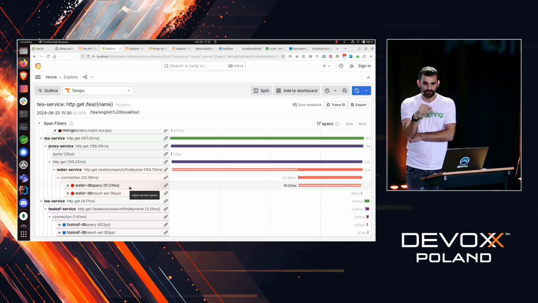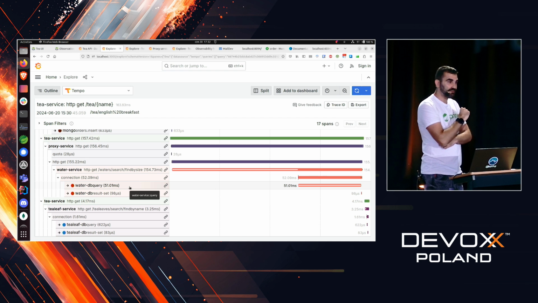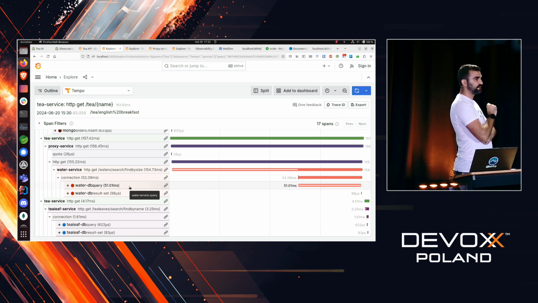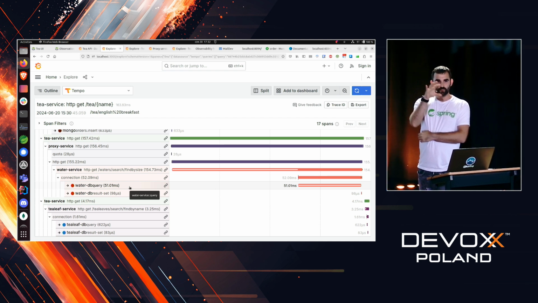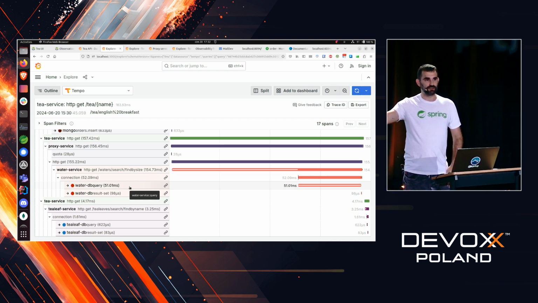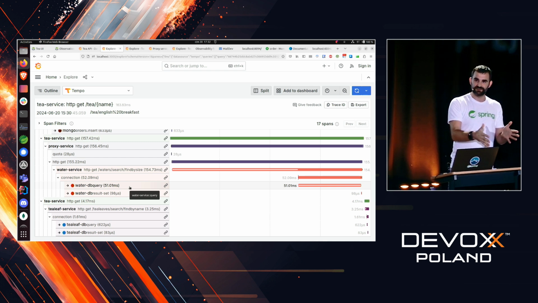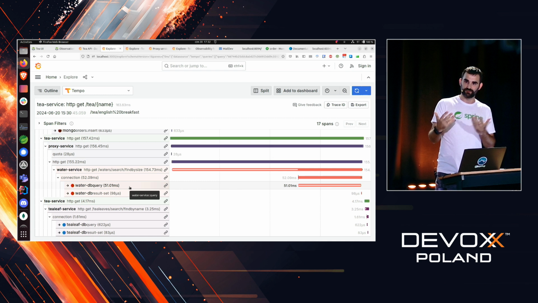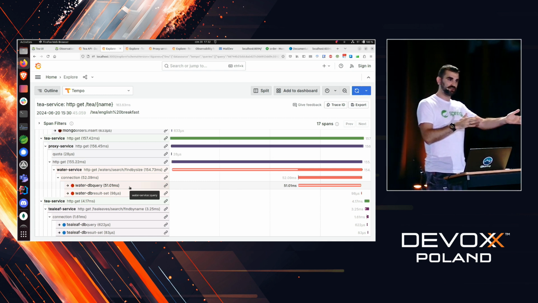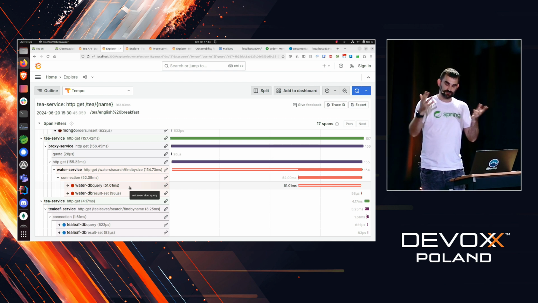But can we go from traces to metrics? And the answer is yes, we can. Because we are using Micrometer Observation to instrument our code, we instrument once and have multiple benefits out of it. But what does it mean? It means that when we instrument once, we apply the same set of tags to both metrics and traces, or a subset of them at least, right? Because the low cardinality tags go to metrics, but low and high cardinality go to traces, to spans.